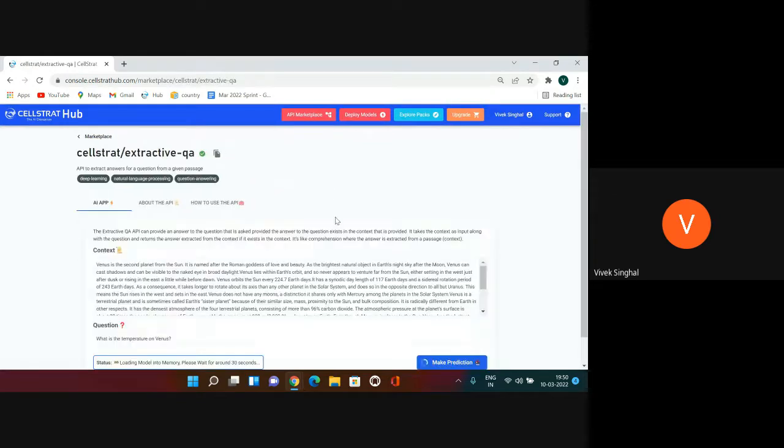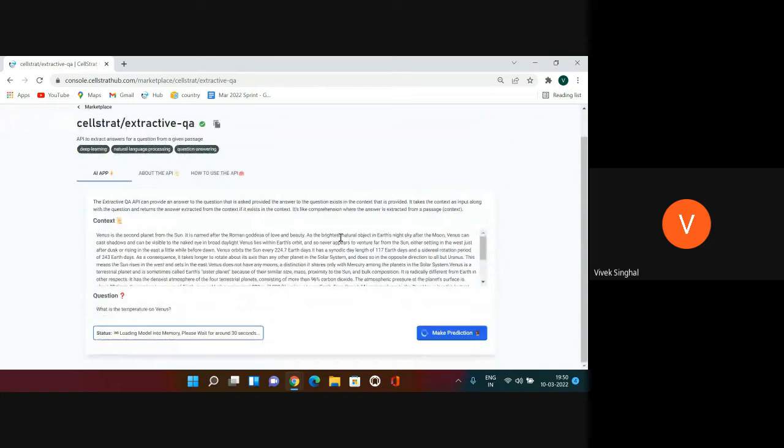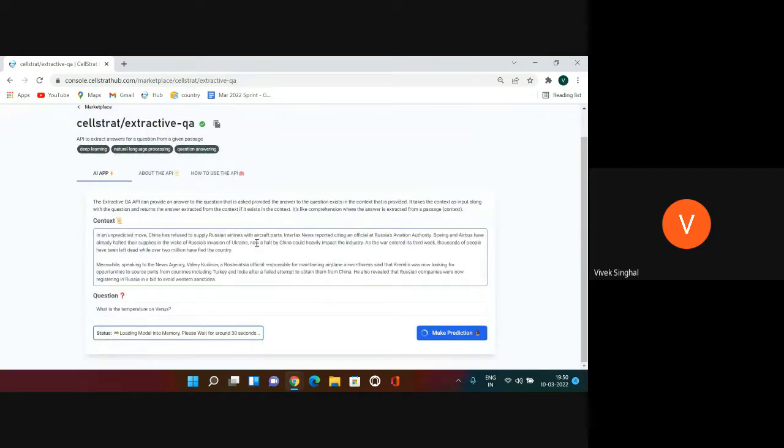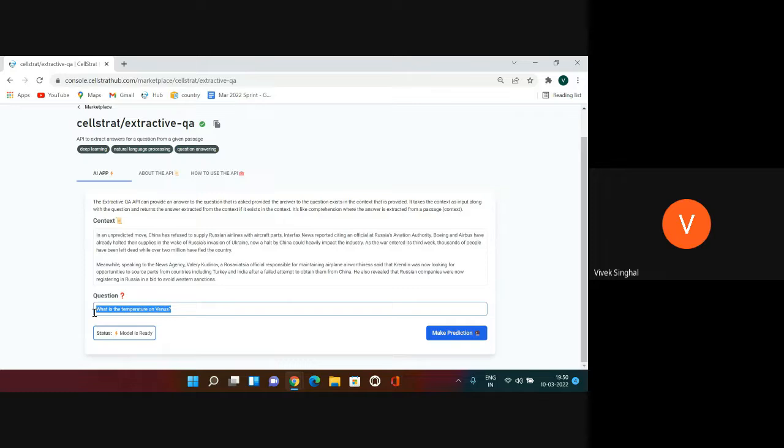Let's try a question answer bot. So I'm going to again paste this text I had copied from that news article here. And let's wait for the model to load. So this AI app provides a contextual Q&A. So given this contextual text, I'm going to ask a question which this article somehow answers. So let's read this article and try to find a relevant question.